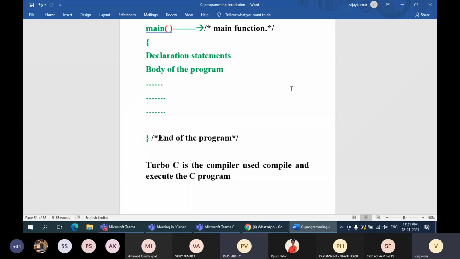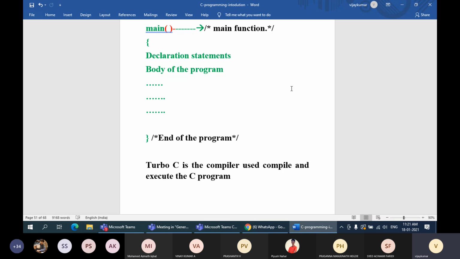The software which is used for C program compilation is Turbo C. You can note down: we have many types of C compilers, or many software as C compilers.